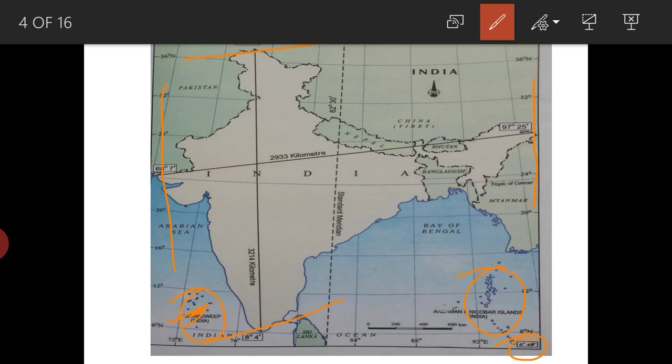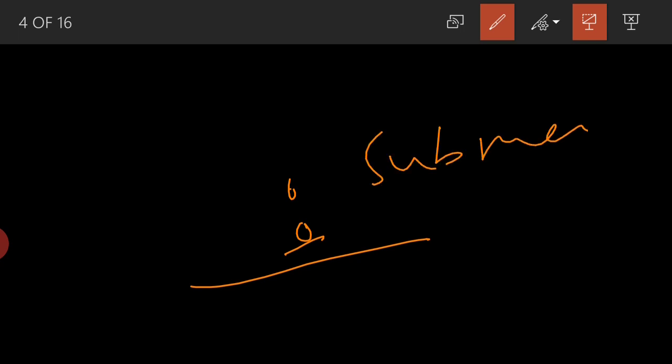It is Indira Point, the last point of India latitudinal wise, in the island part. This point submerged in the 2004 tsunami.